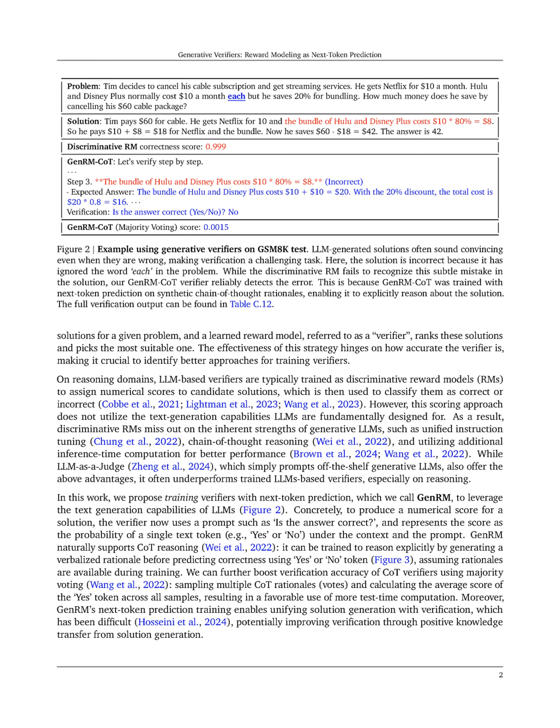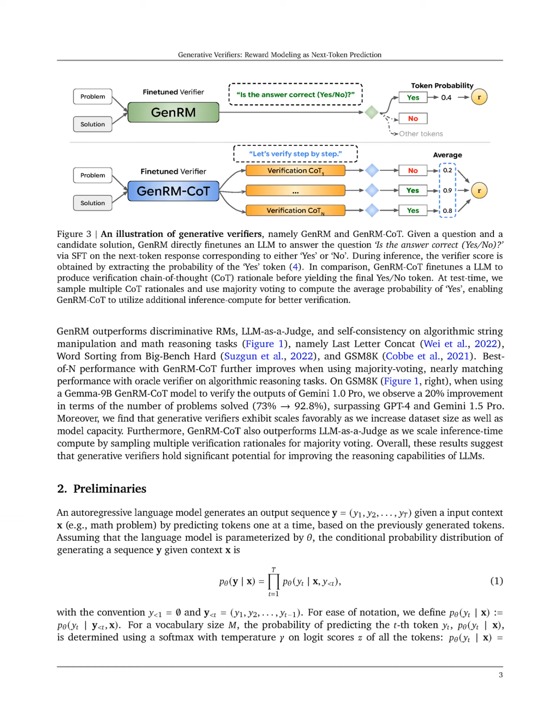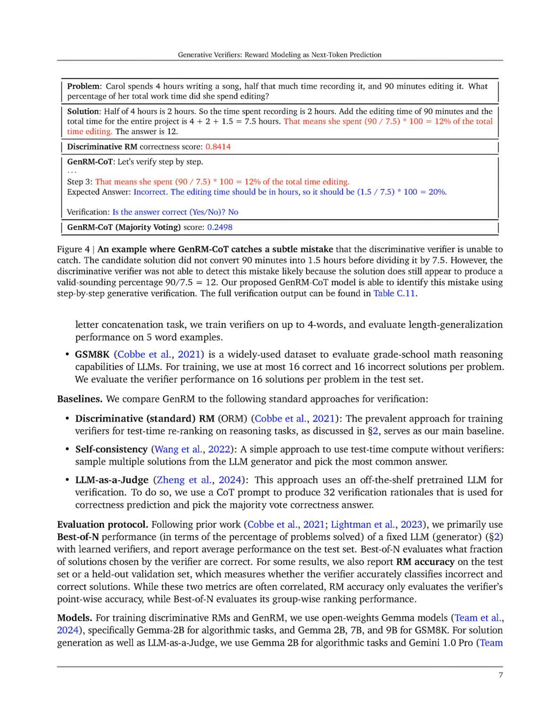The Gen-RM method achieved significant improvements on tasks such as GSM-8K and last letter concatenation. Specifically, on GSM-8K, the Gen-RM COT model demonstrated a 20% increase in the number of problems solved, improving from 73% to 92.8%, which surpassed the performance of both GPT-4 and Gemini 1.5 Pro. In the last letter concatenation task, Gen-RM outperformed standard discriminative reward models, LLM as a judge, and self-consistency approaches, indicating its superior capability in reasoning tasks.